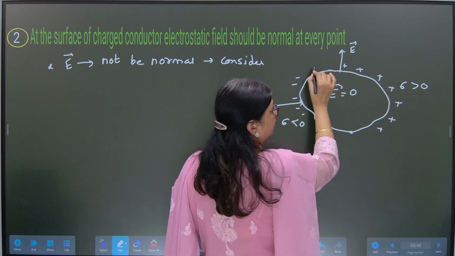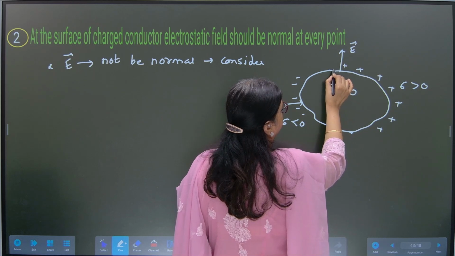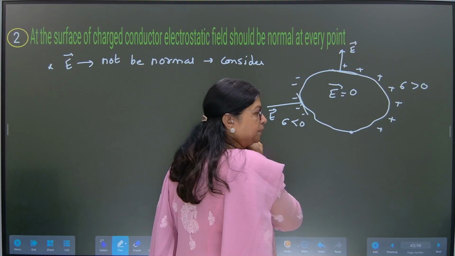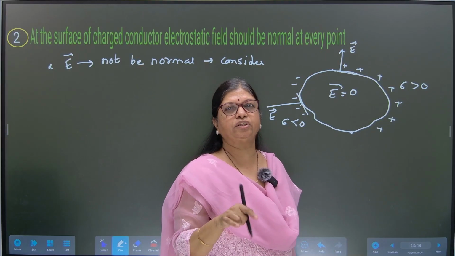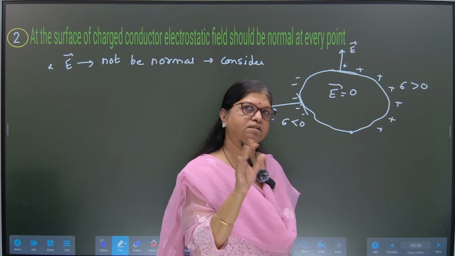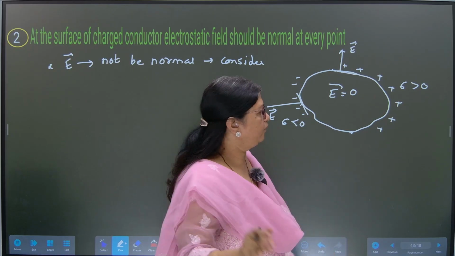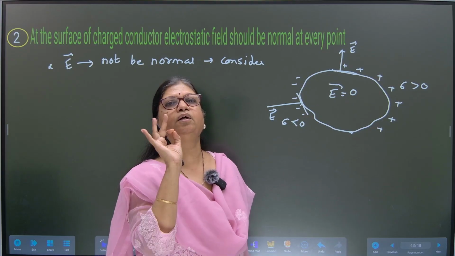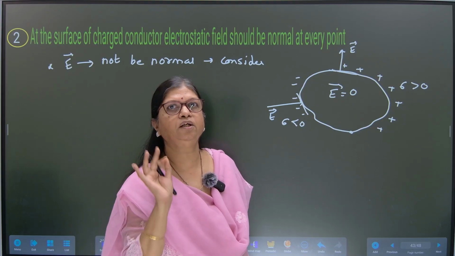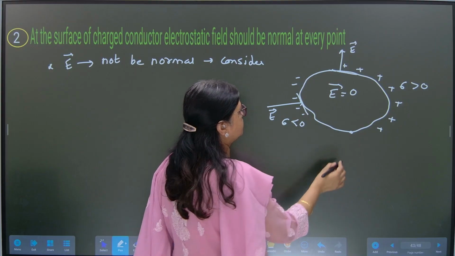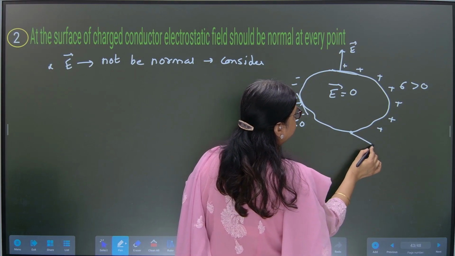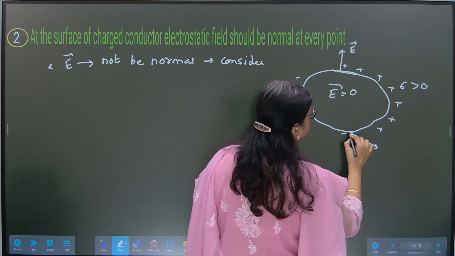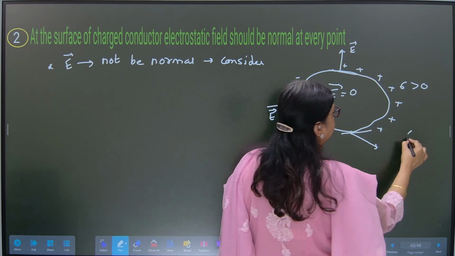Okay, here also when I draw the normal, first we have to draw the tangent at that point and then perpendicular to it, and that direction of the normal to the tangent is the direction of the electric field at that point. Fine. So here let me consider one point where the electric field is not normal, not perpendicular to the surface at that point. Okay, if it is not perpendicular, then it is making some angle with the tangent which is not 90 degrees.